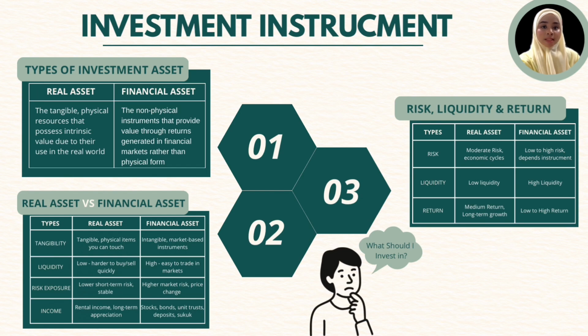Regarding the types of assets, the investor can evaluate each asset based on risk, liquidity, and return. Real assets generally carry moderate risk with stable and long-term growth. However, they have less liquidity because it takes longer to convert them into cash. Financial assets depend on the type. They can range from lower to higher risk. They offer much higher liquidity, which allows investors to make suitable short-term or long-term investments. And the last one, the return can be very competitive, especially in strong market conditions.